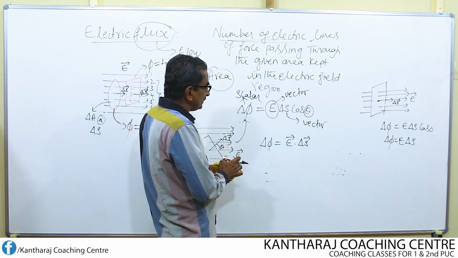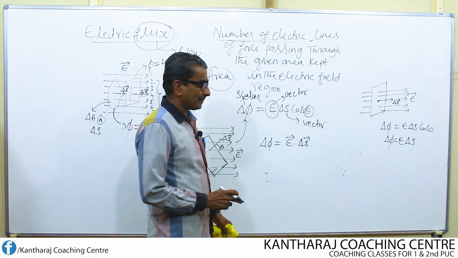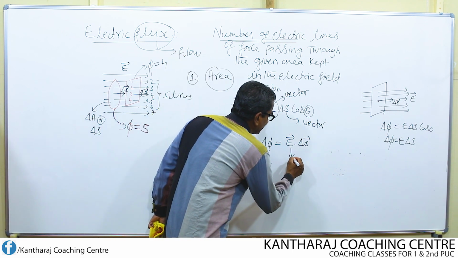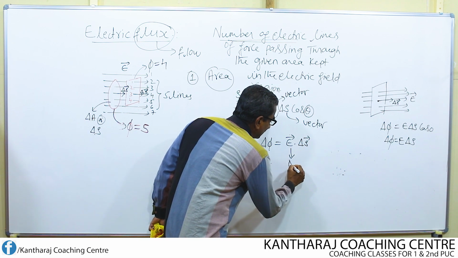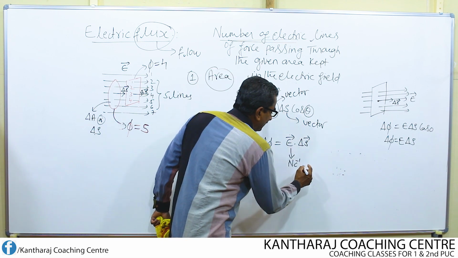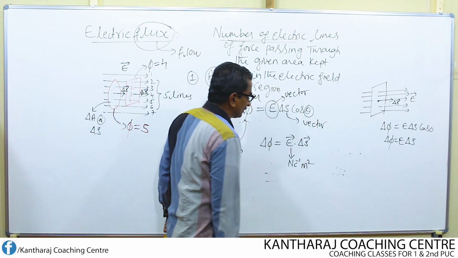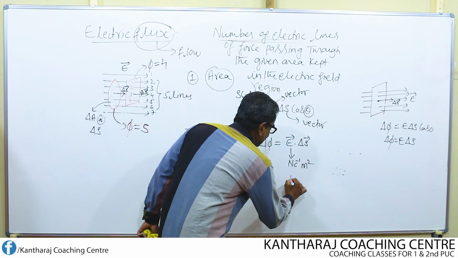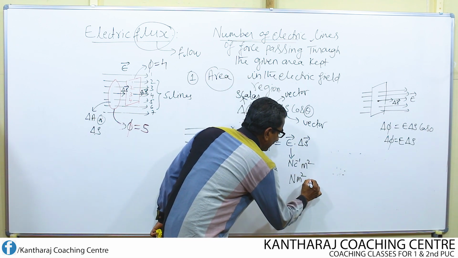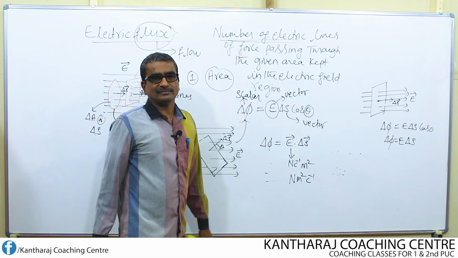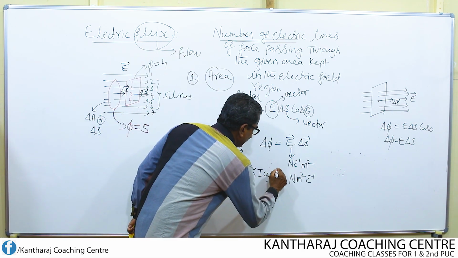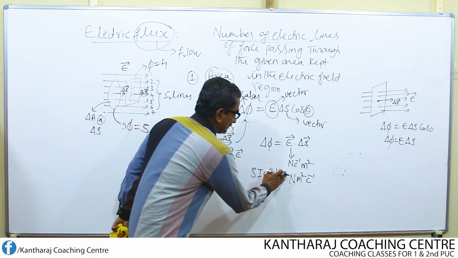Then how do you find the unit of this flux? What is the unit of electric field? Volt per meter or Newton per coulomb. What is the unit of area? Unit of area is meter square. So I can rewrite like this: Newton per coulomb meter square, or Newton meter square per coulomb. That's the SI unit of the electric flux.